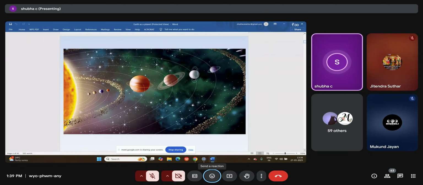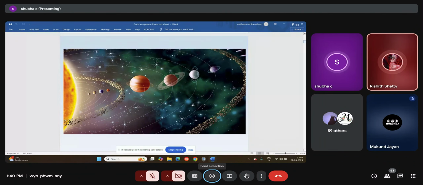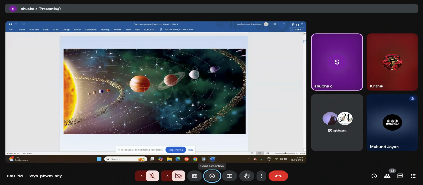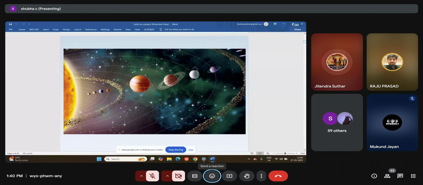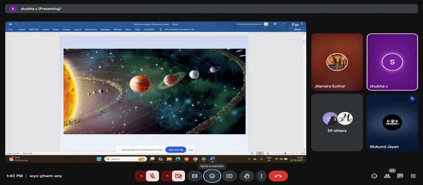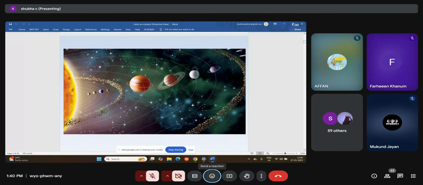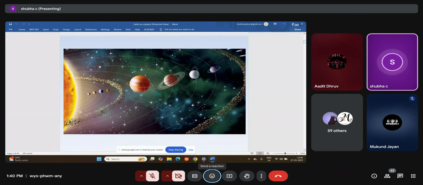And how does Earth look in the solar system? Can you just view and tell me? Blue planet. Blue and green planet. Yes. Why does it look blue? Because it is 70% water. Actually, the reason for it... how does the sky look? Blue, right? Sky also looks blue, right?